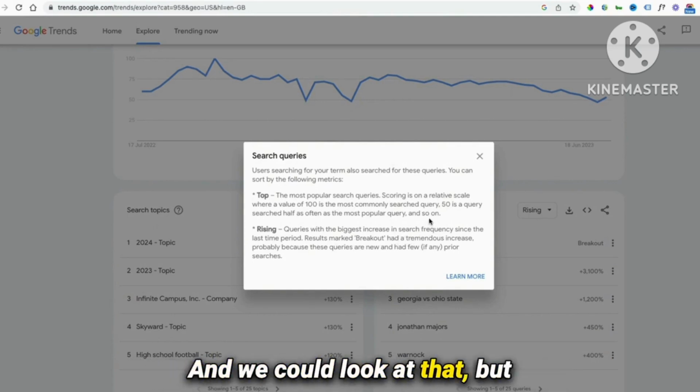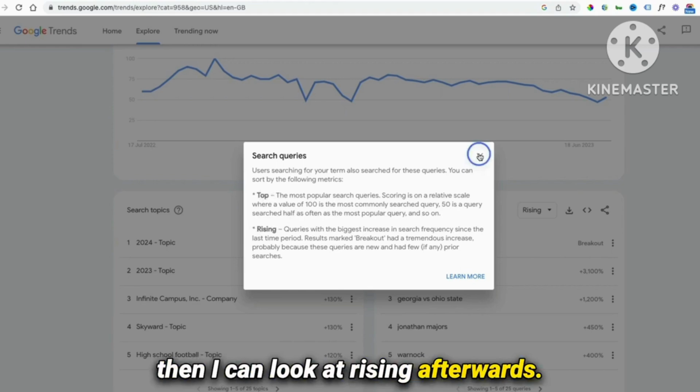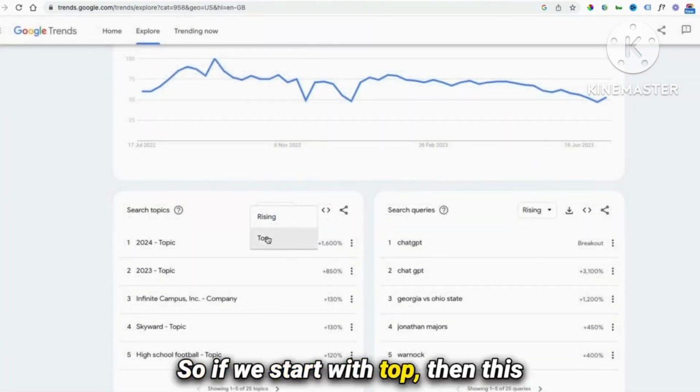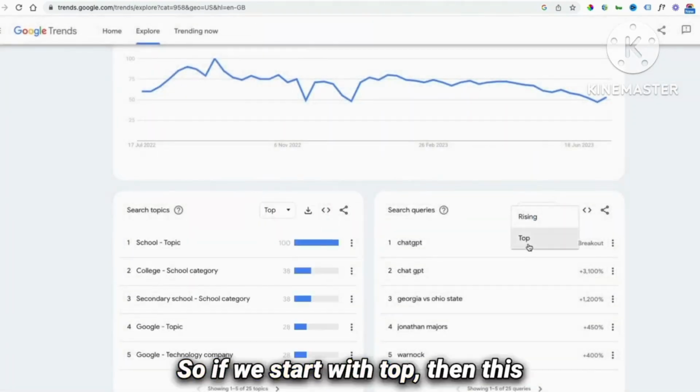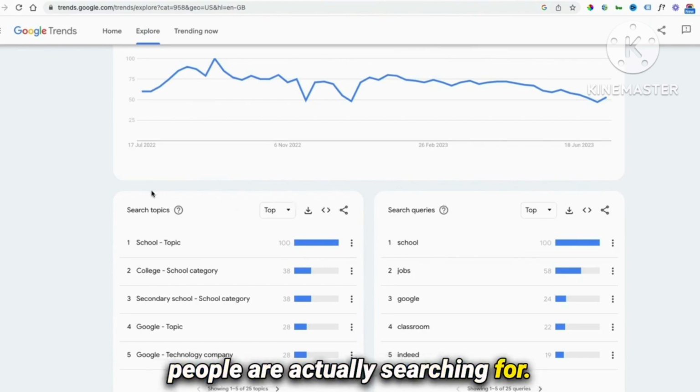And we could look at that, but I like to see some overlap. What I prefer to target is top, and then I can look at rising afterwards. So if we start with top, then this will show us the top 100 things that people are actually searching for.